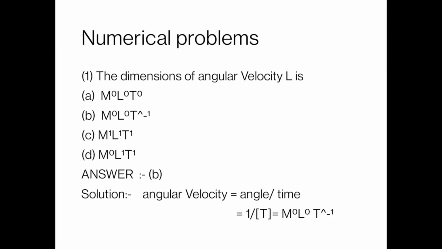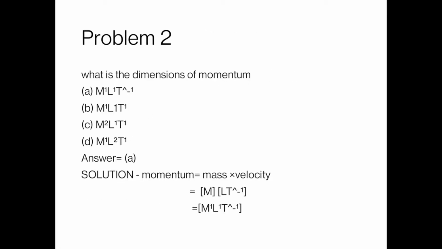In the solution, we see angular velocity is equal to angle upon time. As we know, the unit of angle is nothing and the unit of time is T. So the dimensional formula comes out to be M0 L0 T minus 1. So the correct answer from the 4 choices comes out to be B, M0 L0 T minus 1. That is the dimensions of angular velocity.